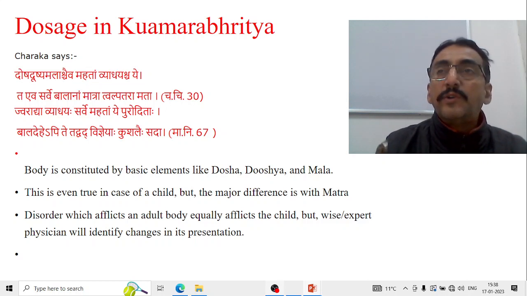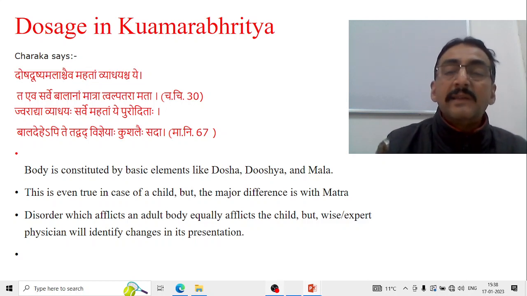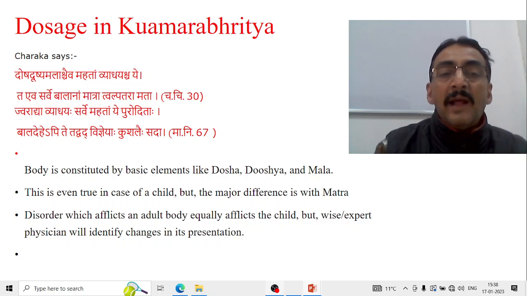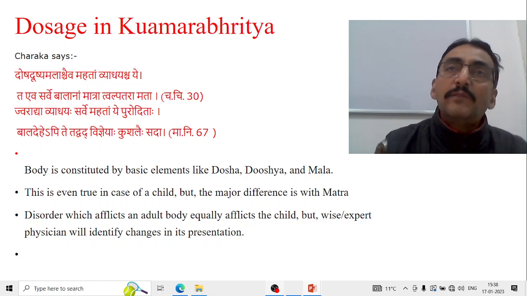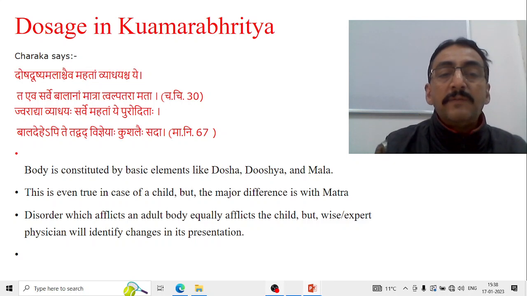You say dosha, dushya or mala, everything is less in children, and as a result, the dose of the medicine is also less in children. So a disorder which afflicts the adult body equally afflicts the child, but a wise or expert physician will always identify the changes in its presentation. Ta eva sarve balanam matratu alpataramataha. So dosha, dushya and mala are also less in children. Hence we have to accordingly decide the dose, and the dose will also be less in accordance with the existing doshas.